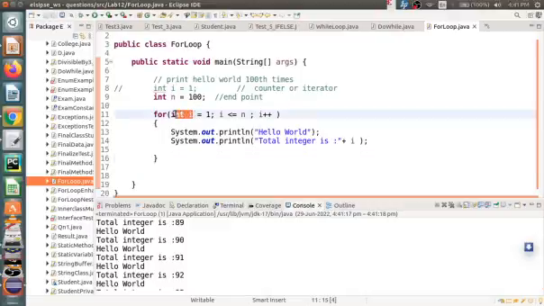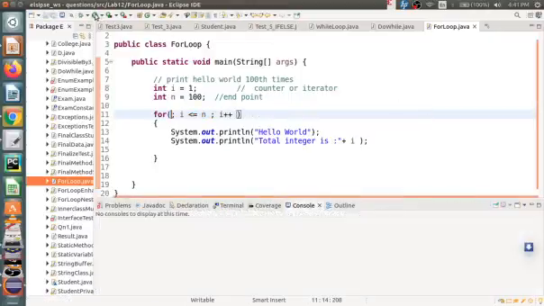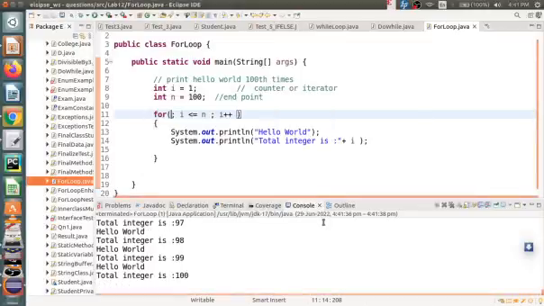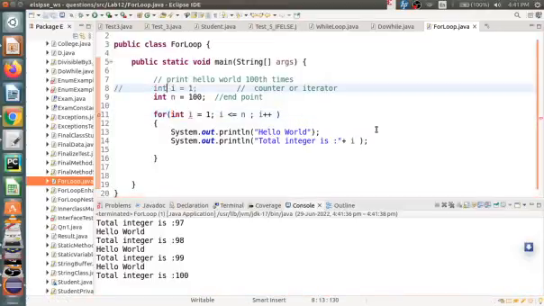So I can declare the variable inside this for loop, or the initialization happens here and I don't want to initialize here, so no need to write it here. I can do it like this also. These are various syntaxes you can use to write the for loop, but this is the most appropriate one. Similarly you can do the same thing with a while or do while loop. These are the very basic things you can do with the for loop.